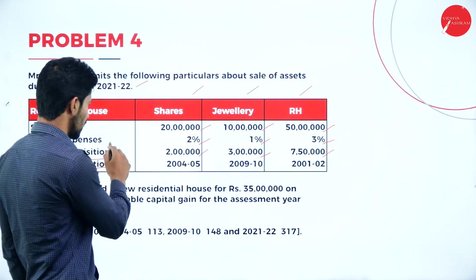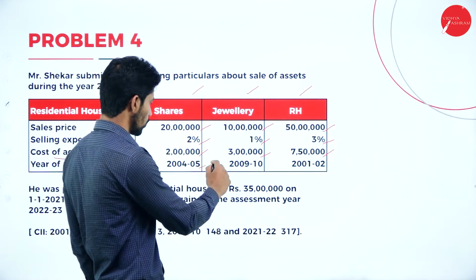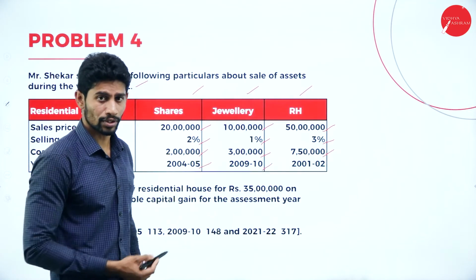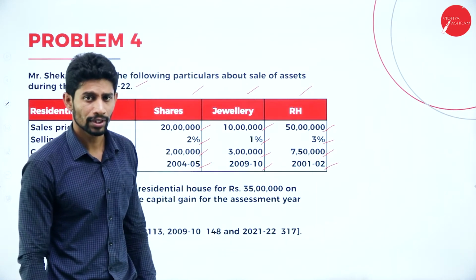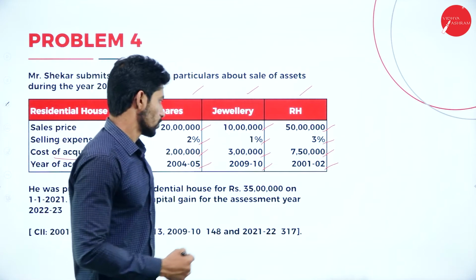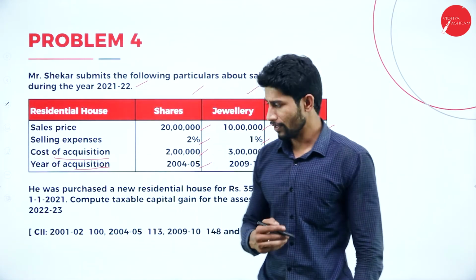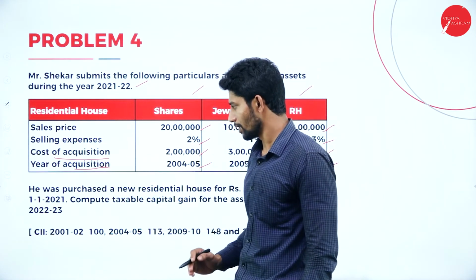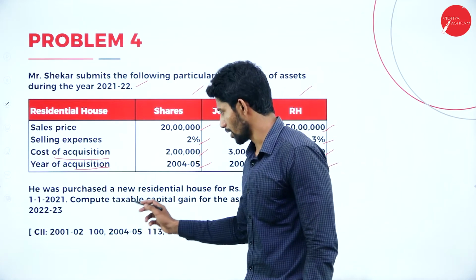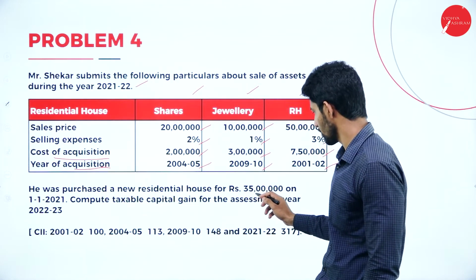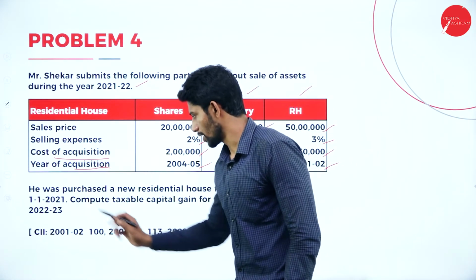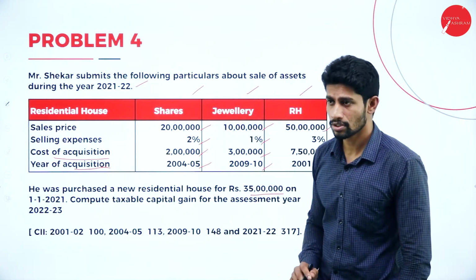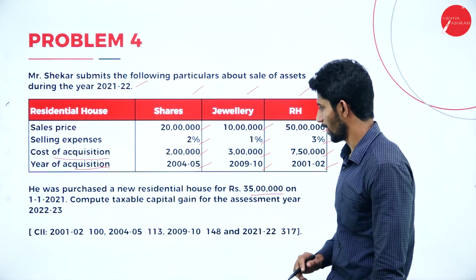Next, year of acquisition: 2004-2005 for shares, 2009-2010 for jewelry, and residential house in the year 2001-2002. They have also given some additional information, that he purchased a new residential house for rupees 35 lakhs on 1/1/2021. Yes, he purchased a new residential house by paying 35 lakhs.